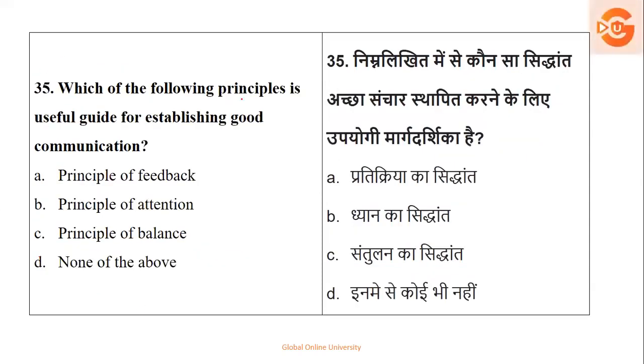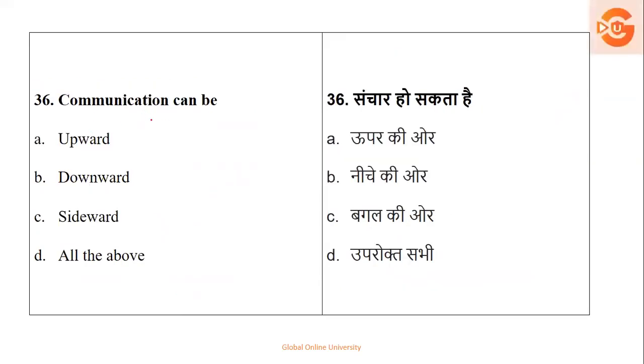Next, which of the following principle is useful guide for establishing good communication? When does communication considered to be good? With the feedback, with the attention, with balance, none. So no, it is considered to be best with the feedback. Feedback ends the process of communication. So your right option is option number 1. Okay. Communication can be upward, downward, sideway, diagonal, or all the above. So yes, communication can be any upward, downward, sideway. Okay, so all the above. The right answer is all the above.